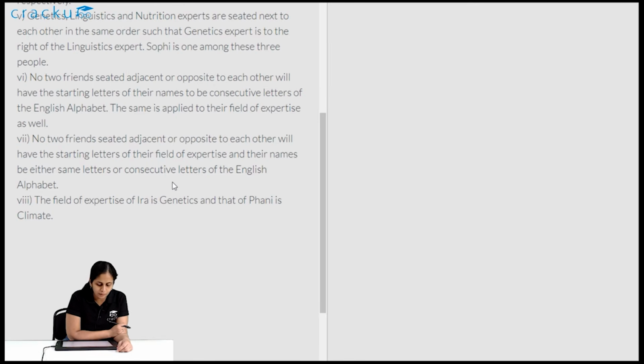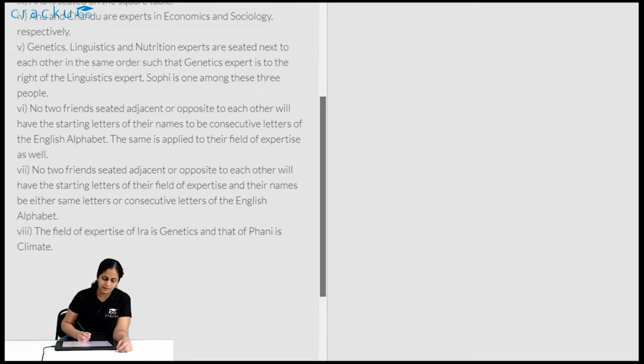No two friends seated adjacent or opposite to each other will have the starting letters of their name to be consecutive letters of the English alphabet. The same is applied to their field of expertise as well. No two friends seated adjacent or opposite to each other will have the starting letters of their field of expertise and their names be either same letters or consecutive letters of the English alphabet. The field of expertise of Ira is genetics and that of Funny is climate. Okay, so this information is given to us.